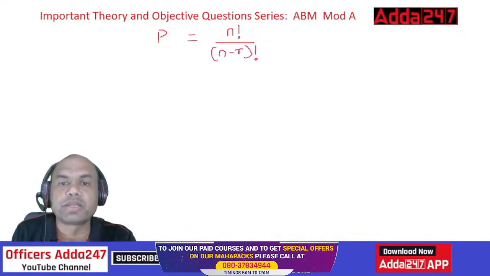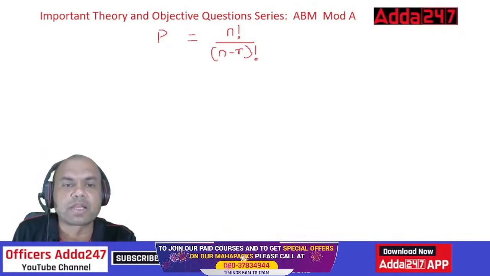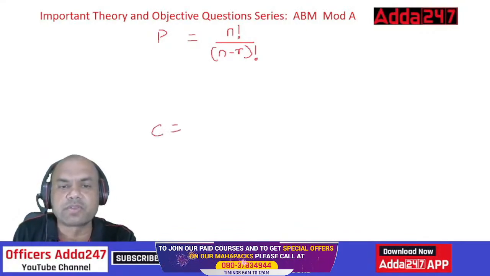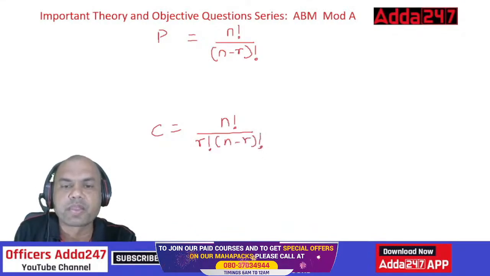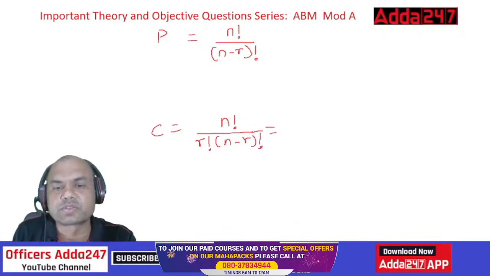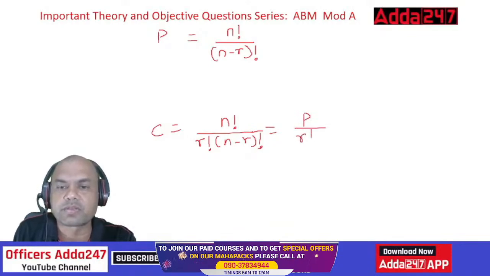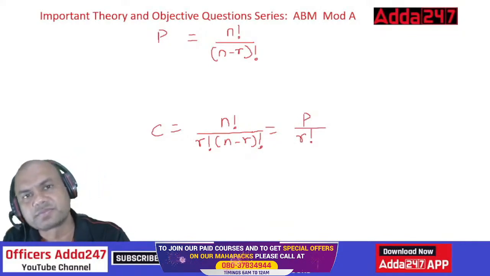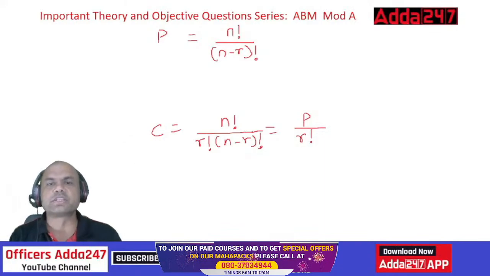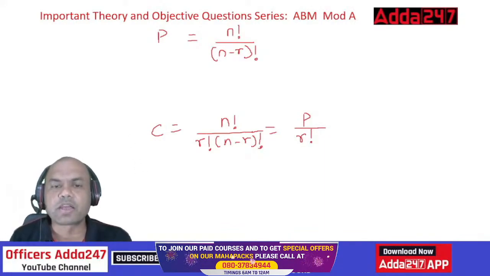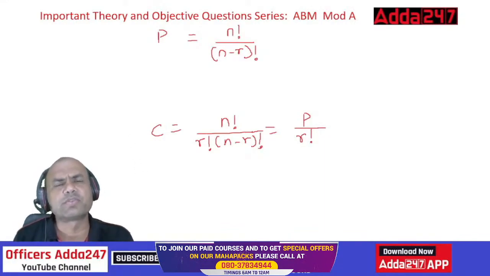Now, what is it for combination? Combination is similar to that, but with a slight difference: C equals n factorial upon r factorial into n minus r factorial. You can also write this as permutation upon r factorial. Even that is the right answer. Combination equals permutation upon r factorial, so P upon r factorial, it's one and the same.